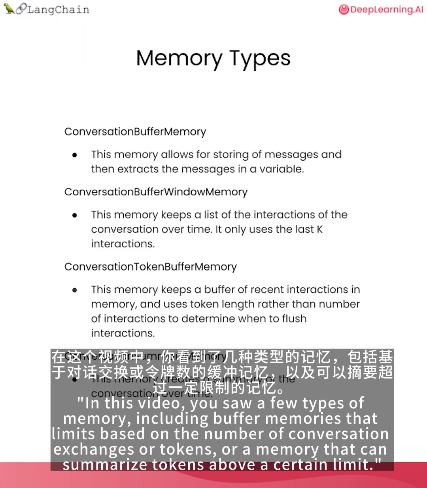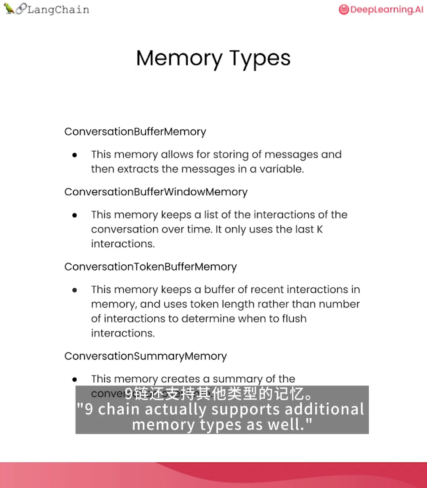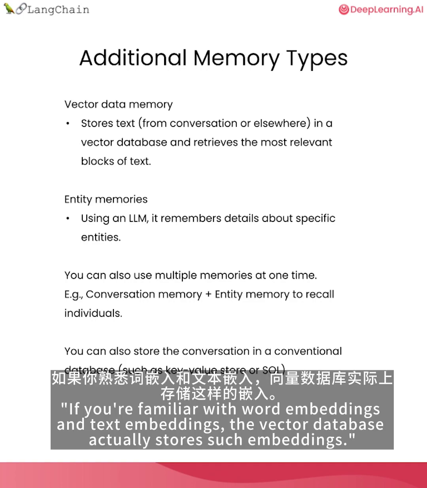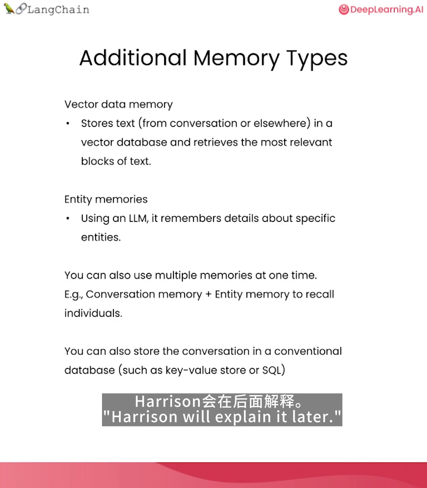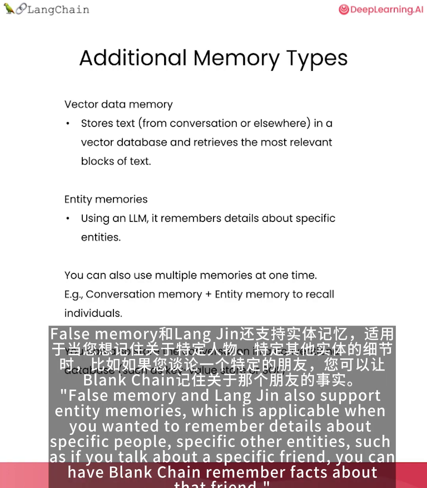In this video, you saw a few types of memory, including buffer memories that limit based on the number of conversational exchanges or tokens, or a memory that can summarize tokens above a certain limit. LangChain actually supports additional memory types as well. One of the most powerful is vector data memory. If you're familiar with word embeddings and text embeddings, the vector database actually stores such embeddings. If you don't know what that means, don't worry about it. Harrison will explain it later. It can then retrieve the most relevant blocks of text using this type of vector database for its memory.